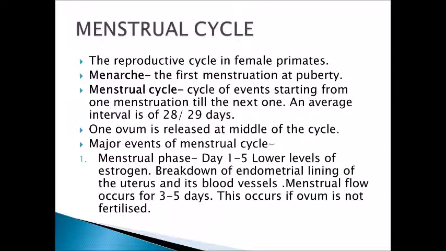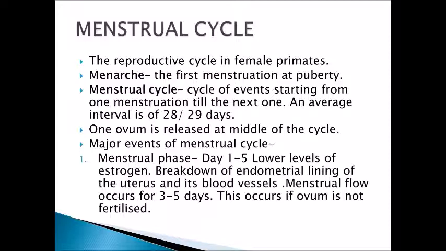One ovum is released at the middle of the cycle. The cycle is of 28 days. So, at the middle of this cycle, that is on the 14th day, the ovum is released from the ovary, and this is called ovulation.